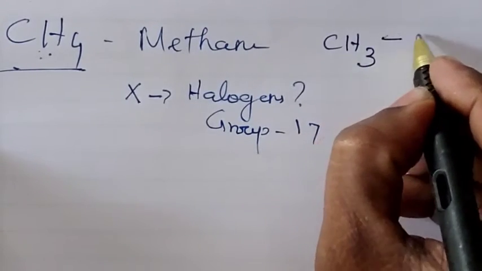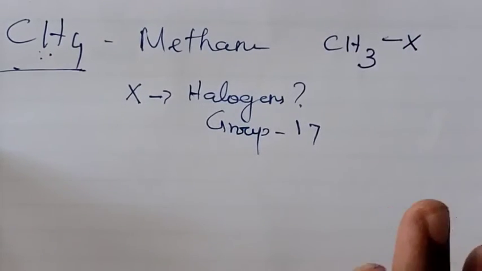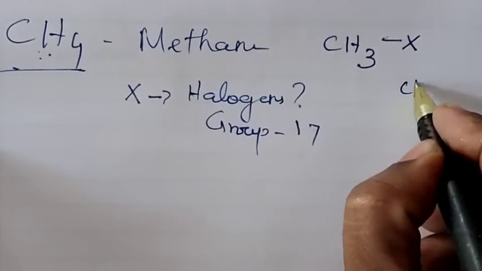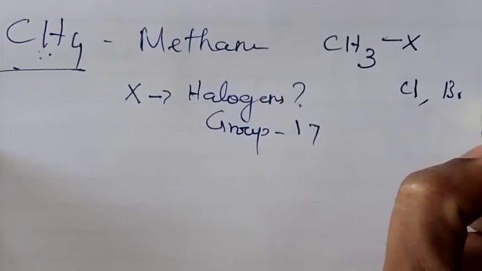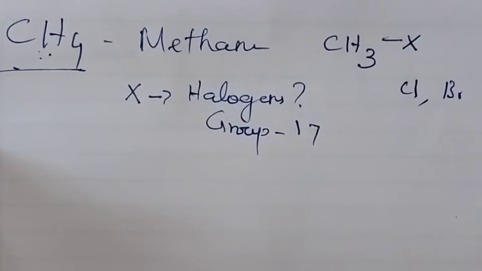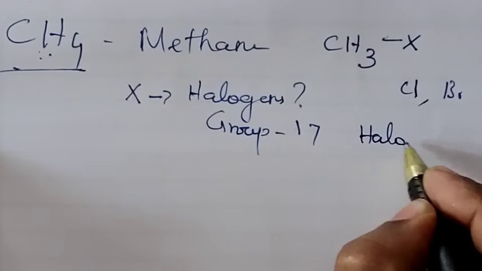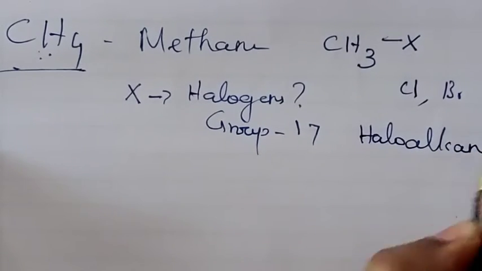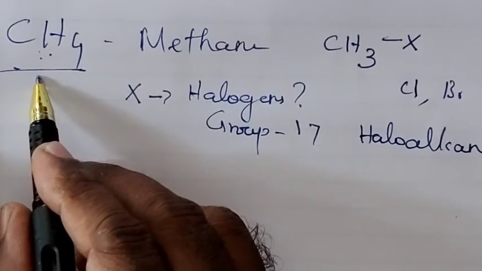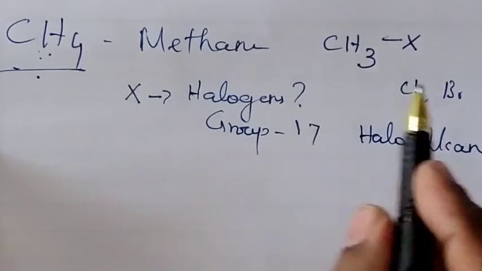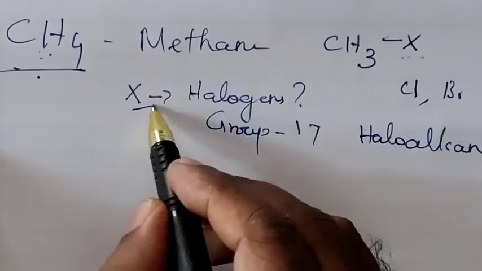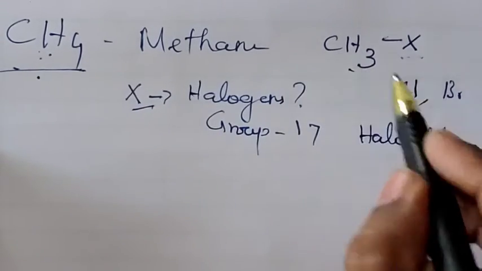So replaced by a halogen atom. Halogen atom in the sense either chlorine or bromine or iodine or fluorine, whatever may be. If it is replaced, then the resultant compound is called haloalkanes. What are haloalkanes? The hydrogen atom of an alkane is replaced by halogen atom, then the resultant compound is called haloalkanes.